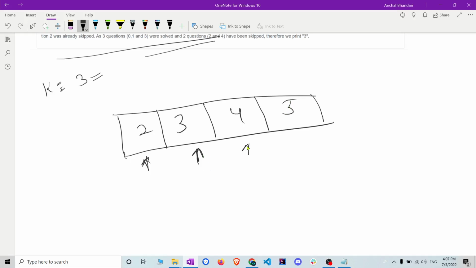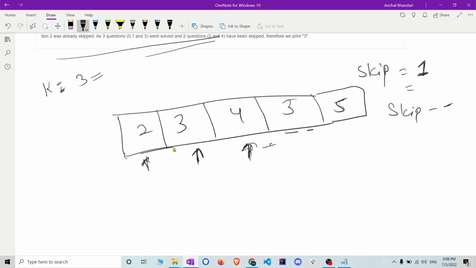And whenever we encounter any question that has a difficulty level greater than k, we can take another variable, skip. Skip here is 1, so we can skip only one question, right? Whenever we encounter a question whose difficulty is greater than k, we will simply decrement skip, skip minus minus, and we will continue the exam. I have incremented the answer one more time, so you will understand better.